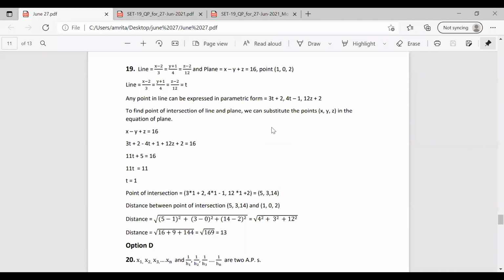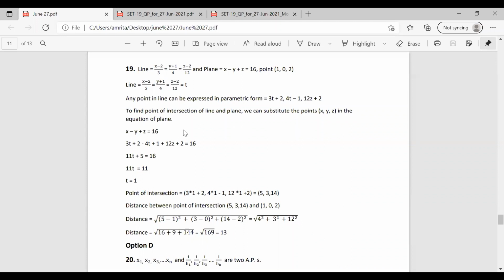So here, the equation of the line is given as x minus 2 by 3 equal to y plus 1 by 4 equal to z minus 2 by 12. We are expressing it in terms of t, and we have the parametric form as x equal to 3t plus 2, y as 4t minus 1, and z as 12t plus 2. So any point on the line is 3t plus 2, 4t minus 1, 12t plus 2.